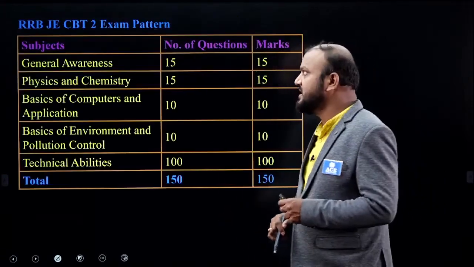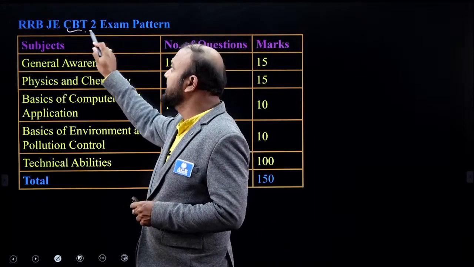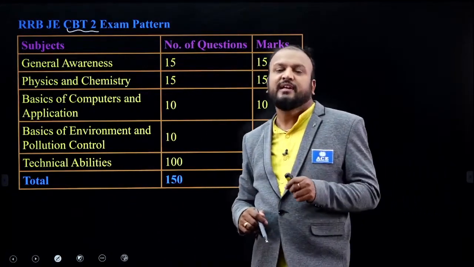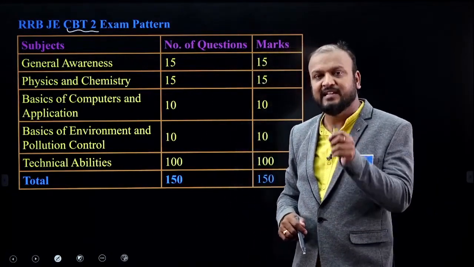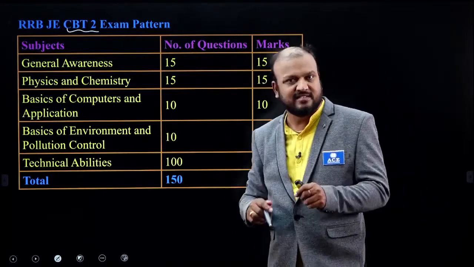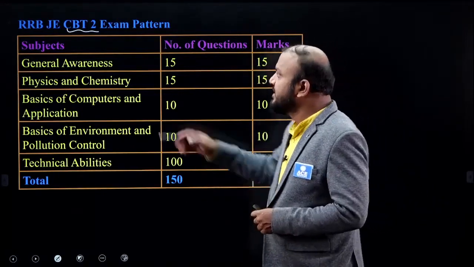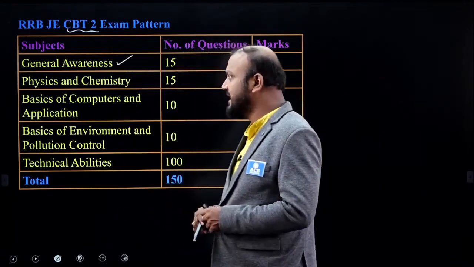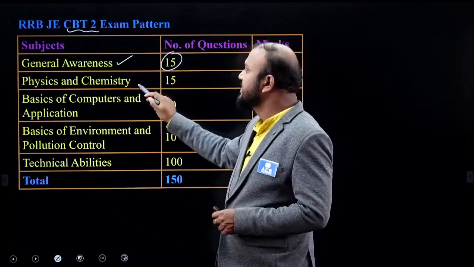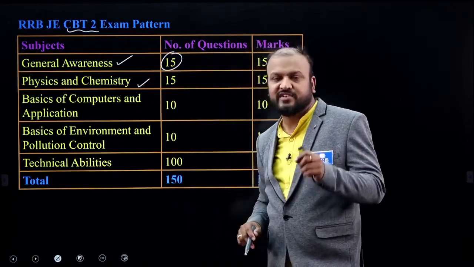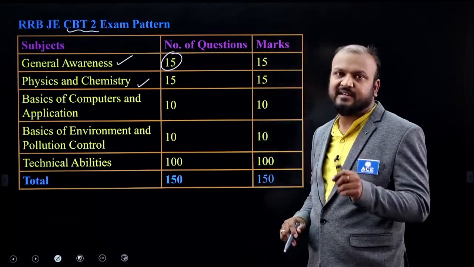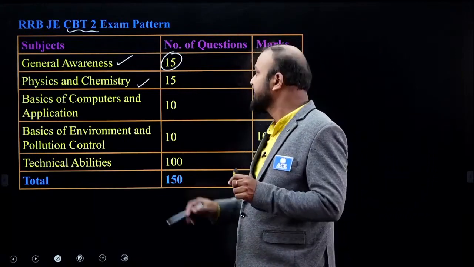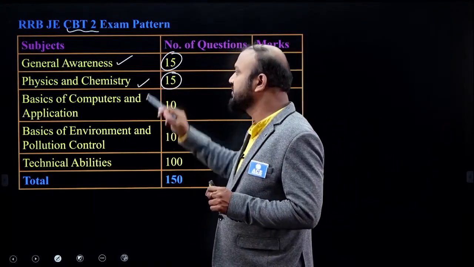And coming to the RRB JE CBT 2 exam, for your marks to be calculated for RRB JE CBT 2, you need to qualify for the RRB JE CBT 1 exam. What the cutoff marks are, we are going to discuss. And the CBT 2 exam will have topics on general awareness, 15 questions. Physics and chemistry, again the CBSE 9th and 10th standard science, that is physical science, biology and chemistry. And on physics and chemistry, there are 15 questions.